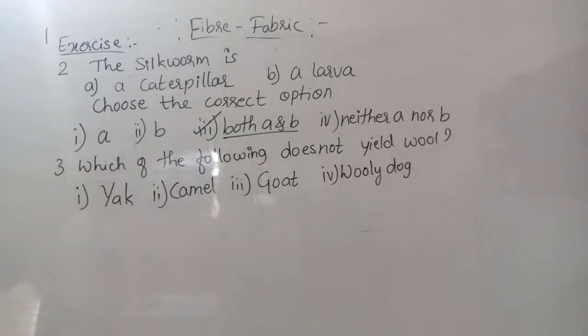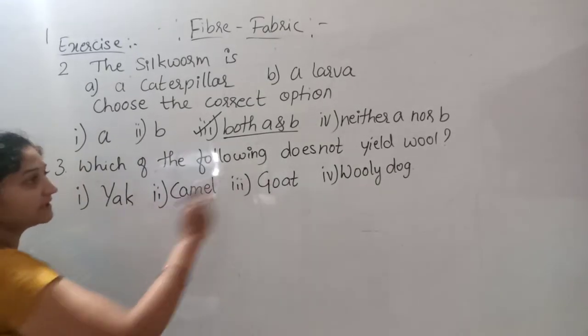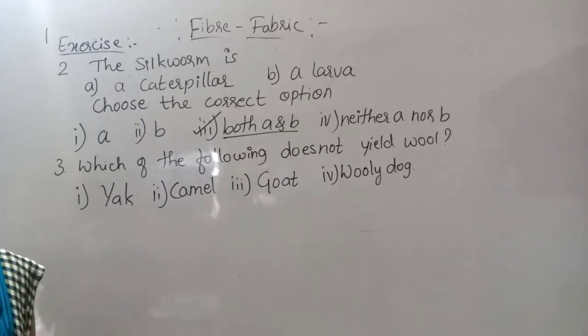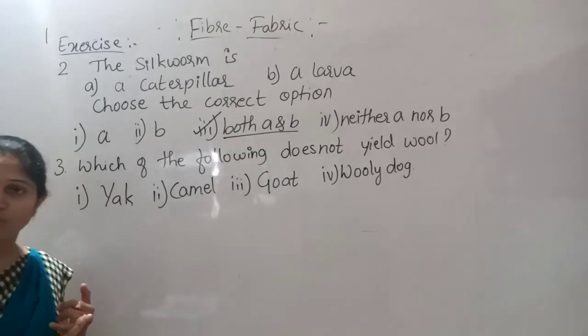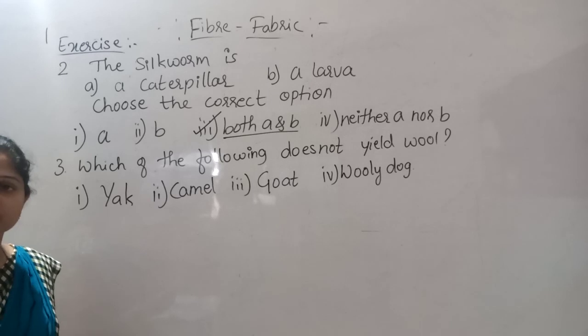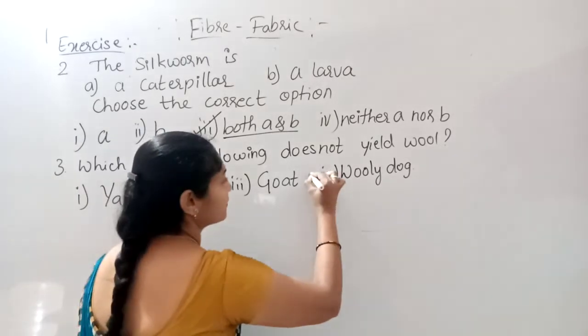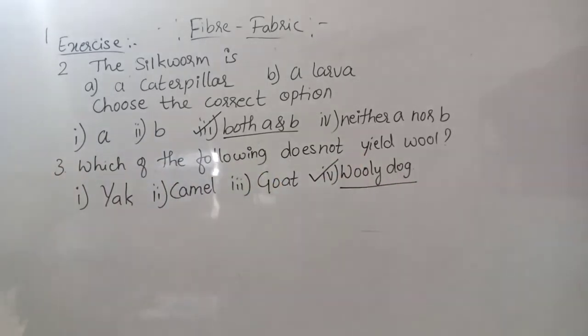Right? So what is the question here? Which of the following among these options, which animal does not yield wool? You know that. Which animals yield wool? Camel yields wool, goat, sheep, yak, right? Then which one does not yield the wool? That is woolly dog. So choose the fourth option, woolly dog does not yield wool. Got it? Okay.